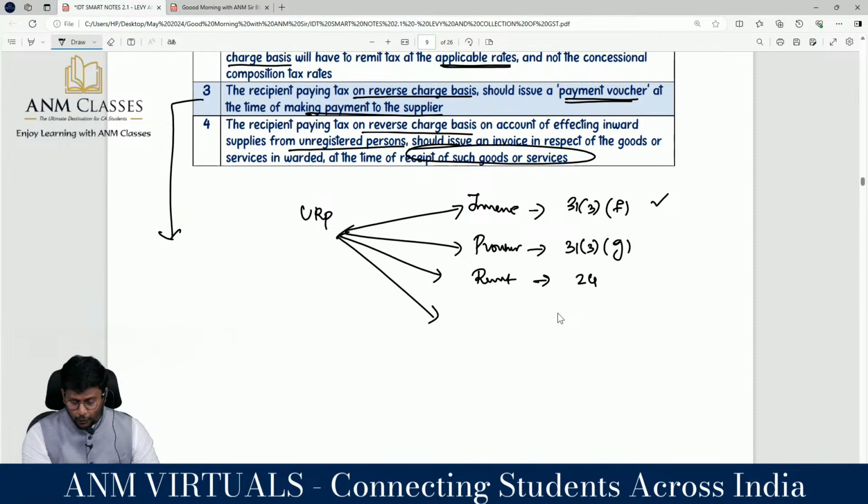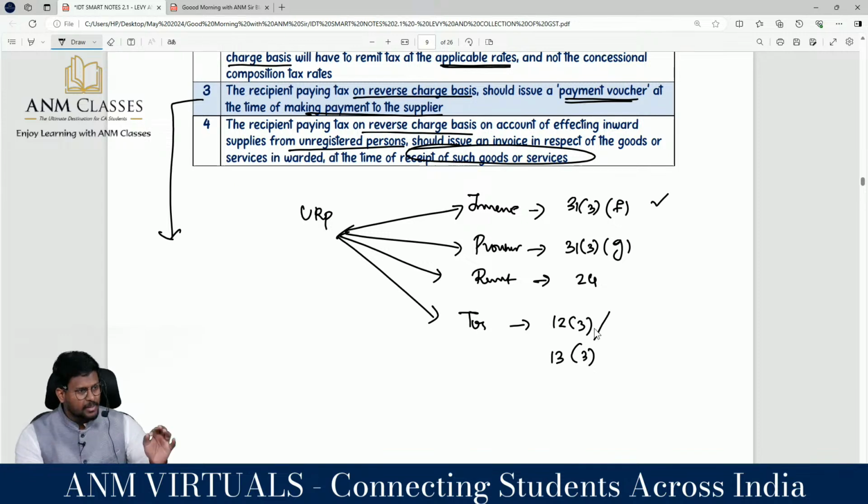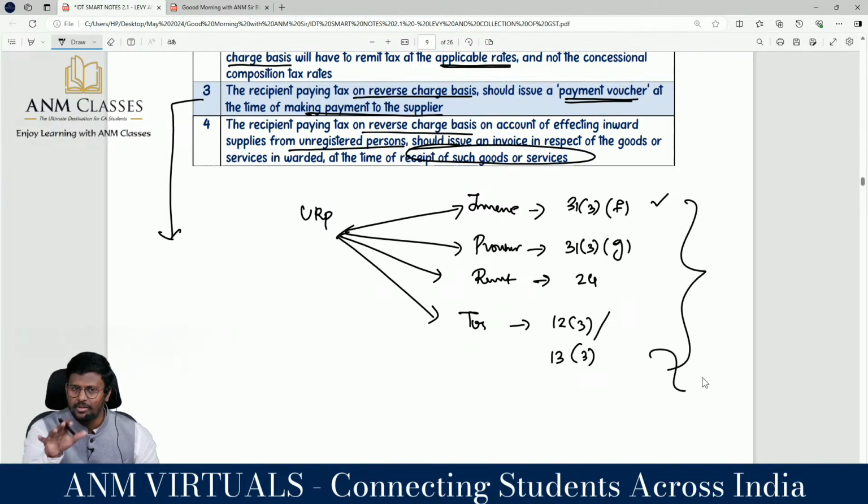Yes, then for you the time of supply will be covered under 12(3) or 13(3) as the case may be, correct? Yes, sir. 12(3) is time of supply of goods and 13(3) is time of supply of services, because these are the connected provisions with regard to the RCM cases, correct? Yes, sir. Sir, I am explaining once again. These are the connected provisions with regard to the recipient, because we would have studied this here and there, but we are organizing or coordinating it in one place now.